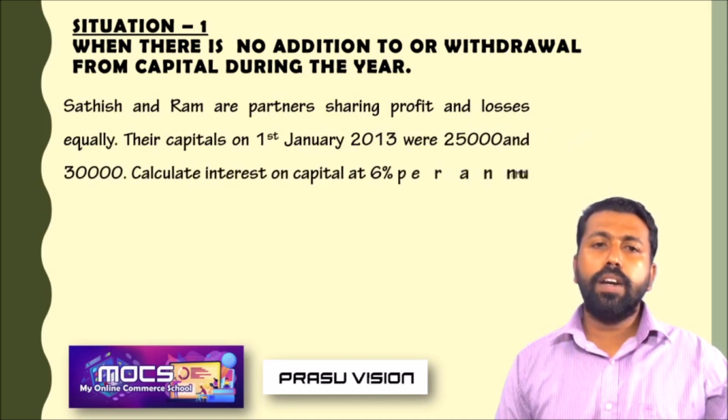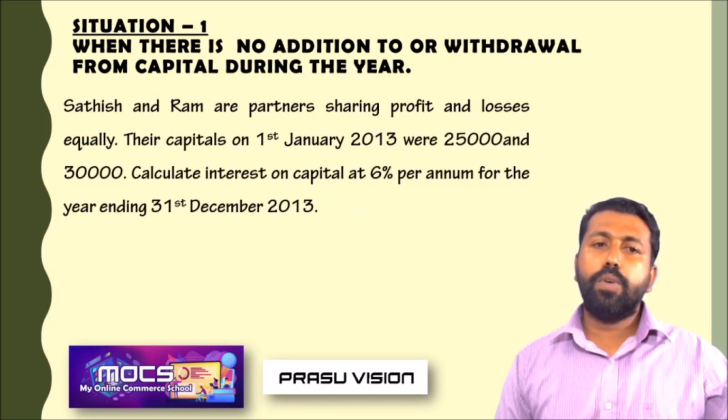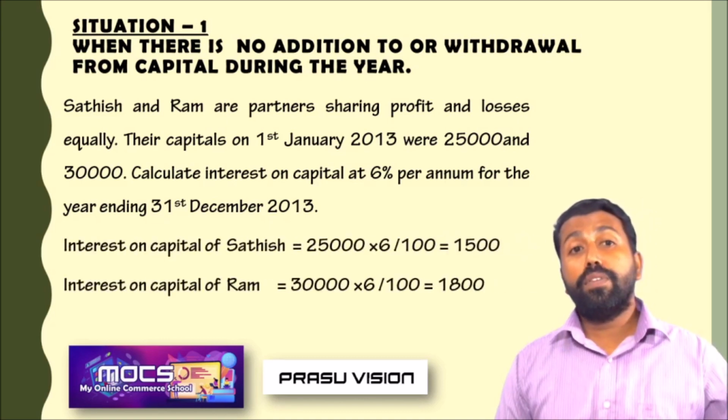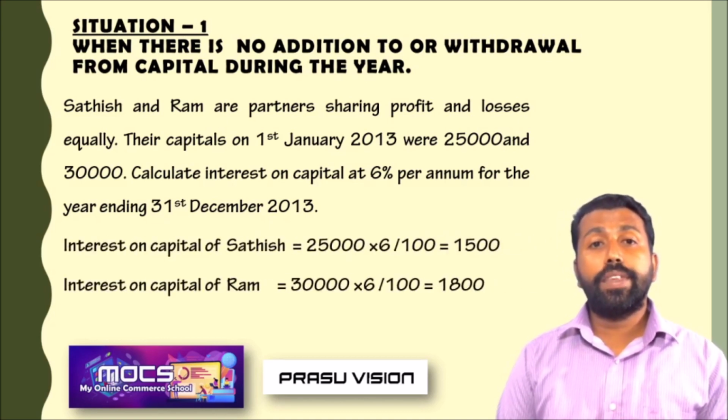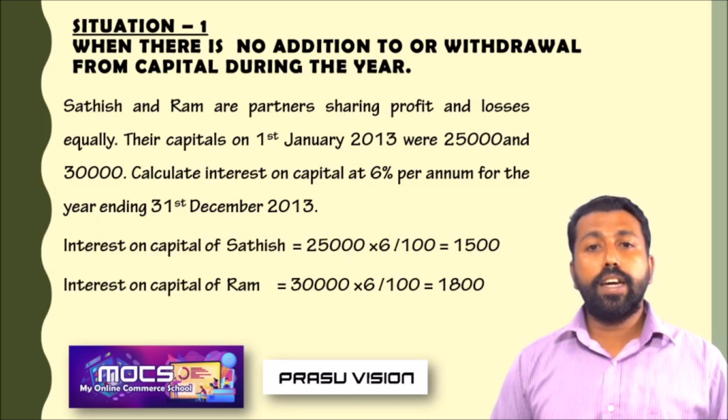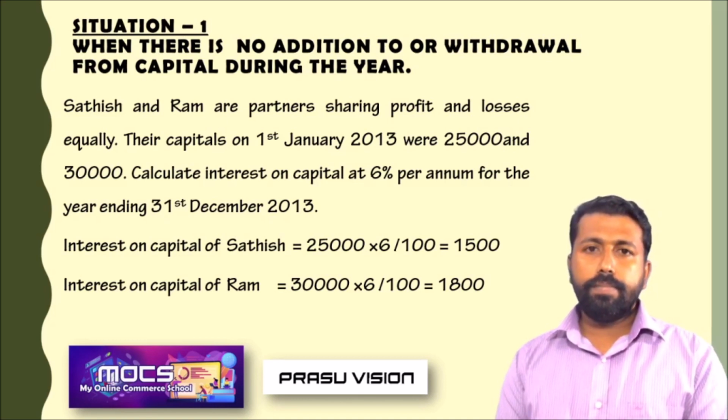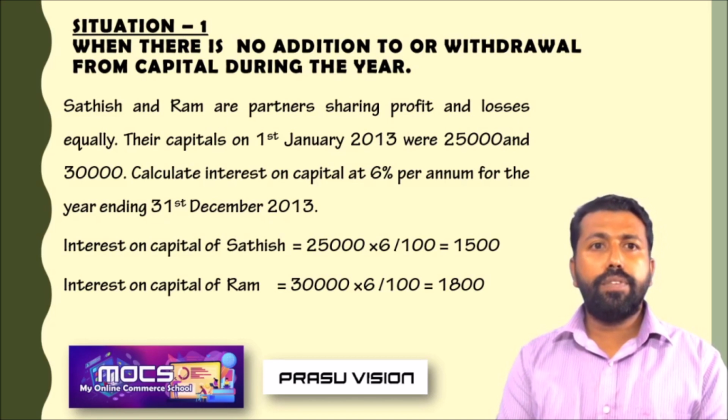It is very simple. We have to apply the equation: amount of capital into rate by 100. That is the equation we have to apply when there is no additional capital or permanent withdrawal of capital.